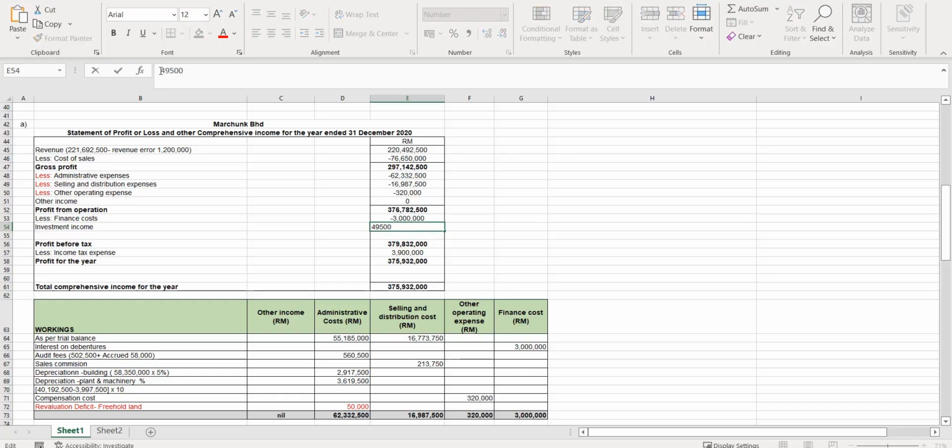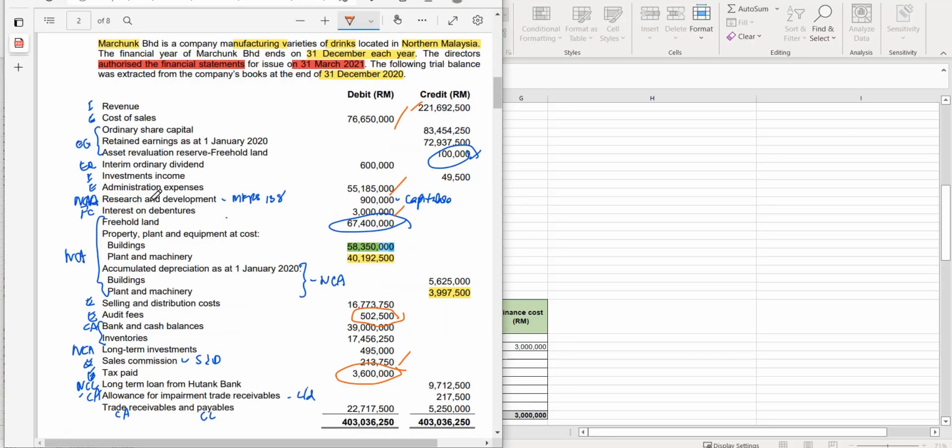What's this? Investment income. Investment income 49.5. Where do you get this? This is from here. Interim dividend do not include because interim dividend is not expenses. That was the distribution of your retained profit. So just focus on the expenses. Research and development, we will capitalize assuming it fulfills the capitalization criteria.